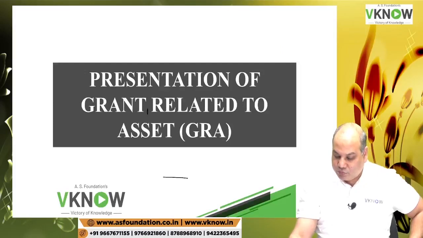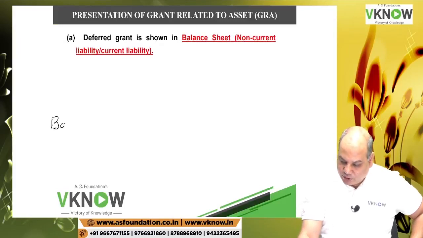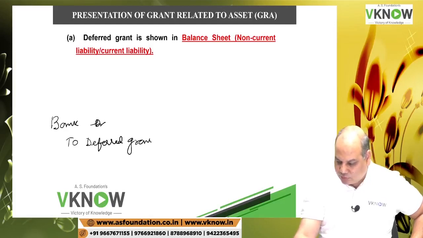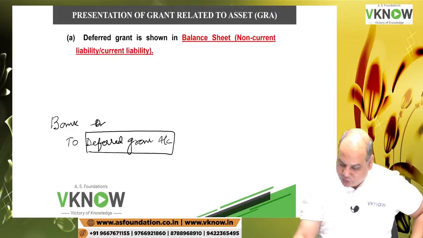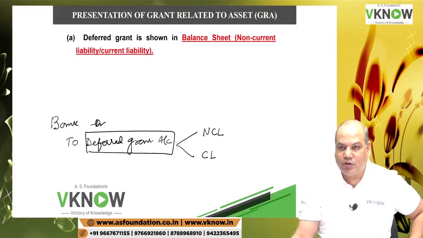Next is presentation of government grant related to asset. What is the entry we have passed? Bank account debit to, suppose we have taken this option, deferred grant account. So this deferred grant will appear in the balance sheet as NCL or CL, current liability, non-current liability.